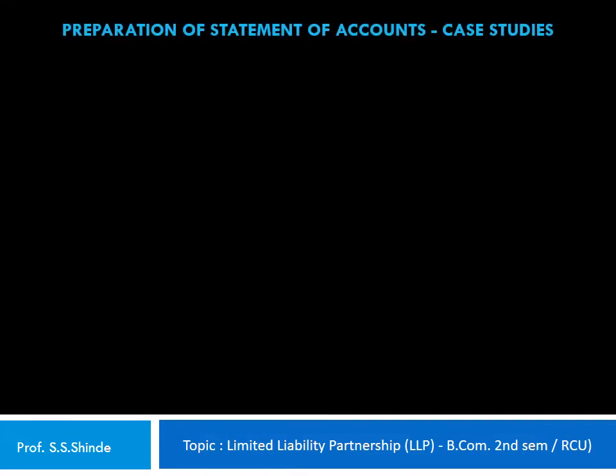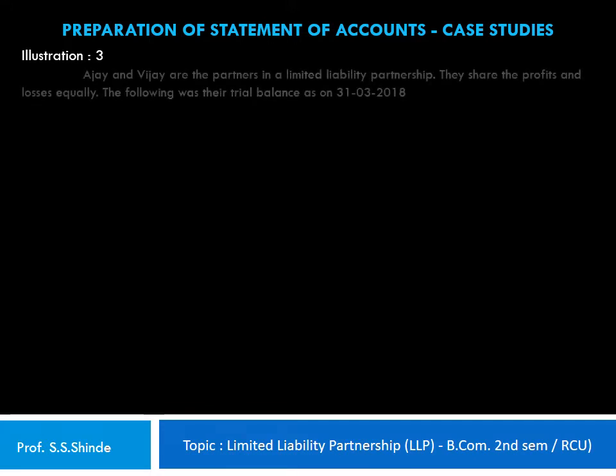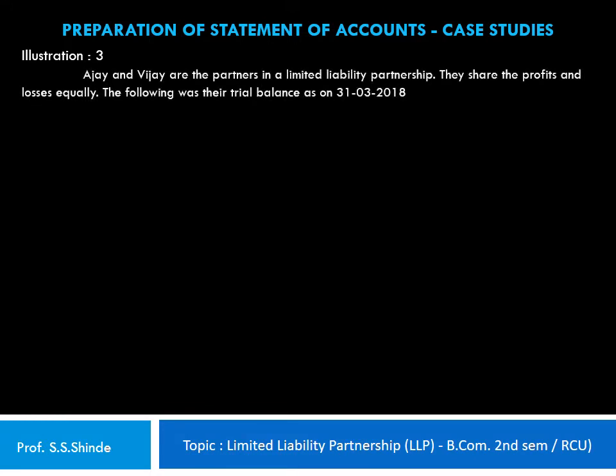Let's take up an illustration now with partners, where we have to prepare both the statement of income and expenditure and also the statement of assets and liabilities. So let's look into the contents of this illustration 3. Ajay and Vijay are the partners in a limited liability partnership. They share the profits and losses equally. The following was their trial balance as on 31st of March 2018.